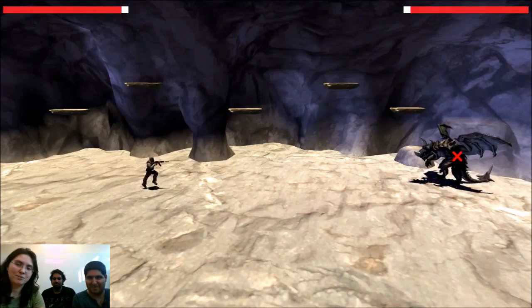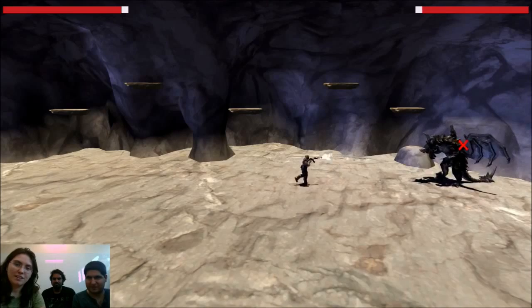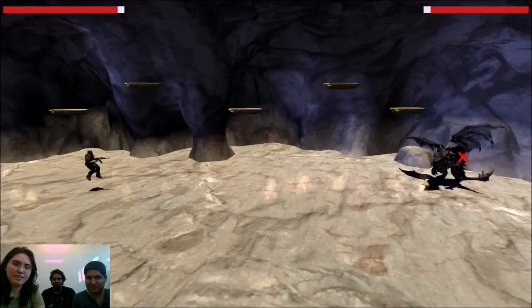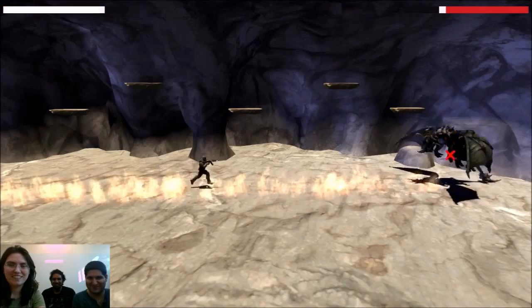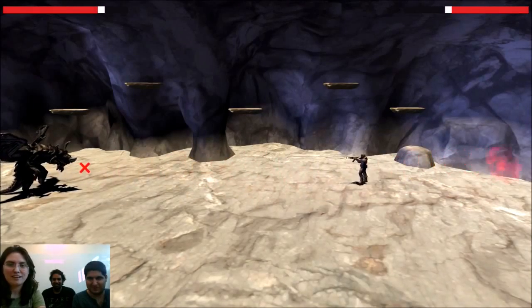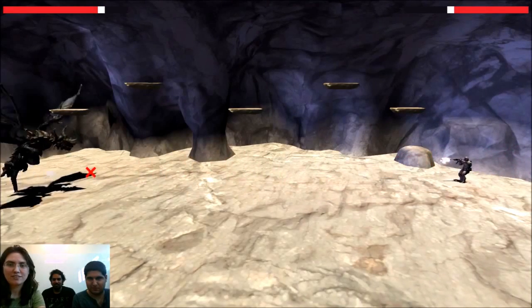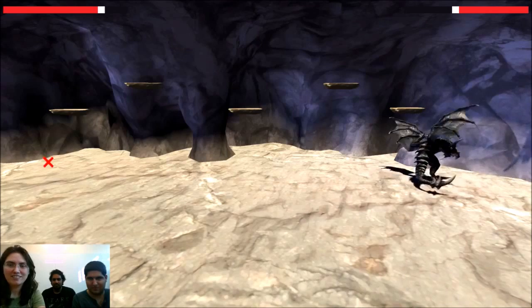Here's our next boss, which is a dragon. He also has 4 attacks. One is the fire that I need to get off the ground for. The fireball attack, which you have to duck under.